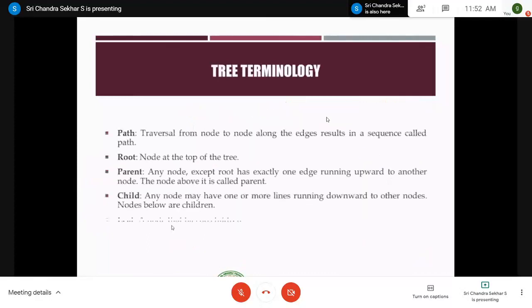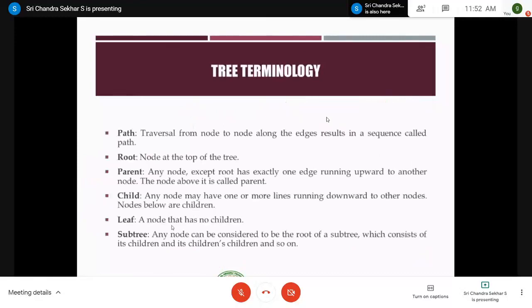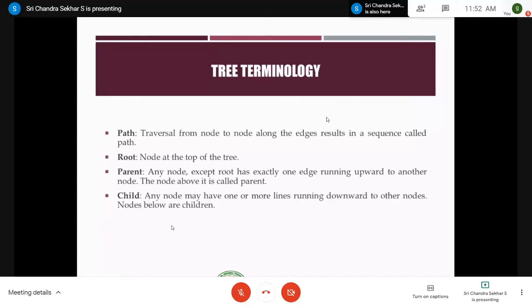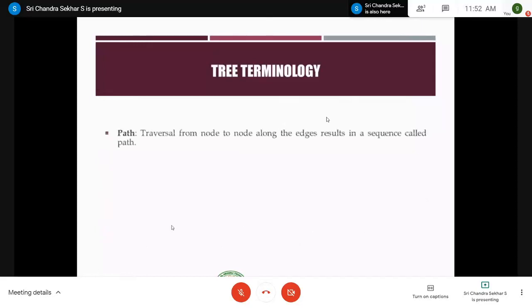So now comes the terminology. We have a term called path. Path is nothing but a traversal from one node along the edges, which results in a sequence called path. You can simply say the path is a sequence of edges.